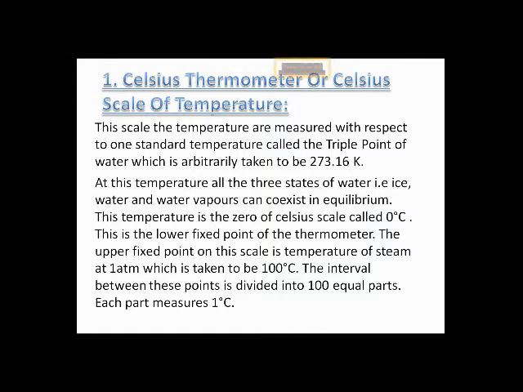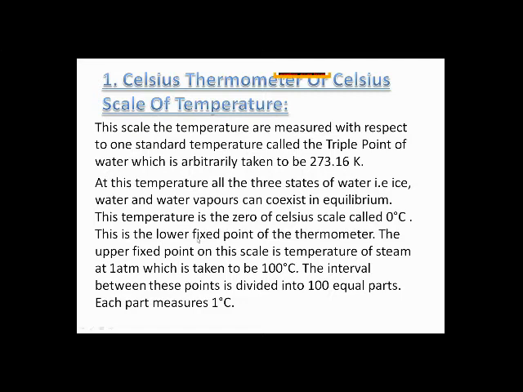When we convert into the Celsius scale, it starts from 0 and ends at 100. 0 degree is the freezing point of water, while the boiling point of water is 100 degrees centigrade. At this temperature, all three states of water, ice, water, and water vapor, can coexist in equilibrium. This temperature is the 0 of the Celsius scale, called 0 degree centigrade.